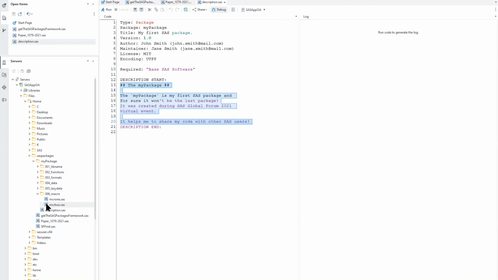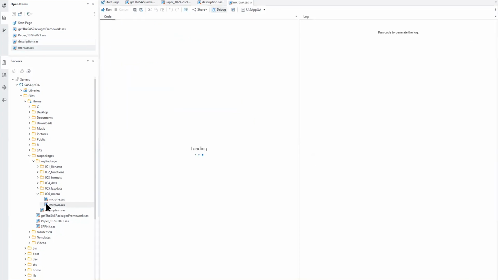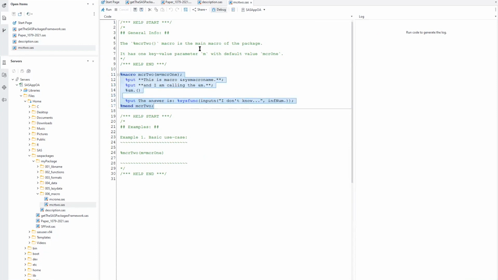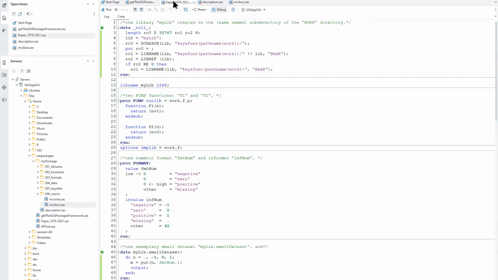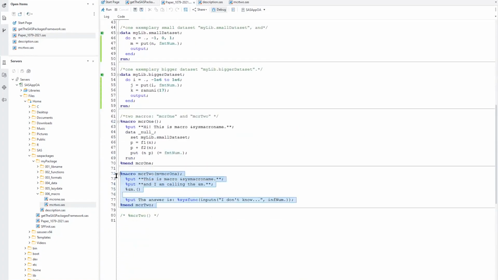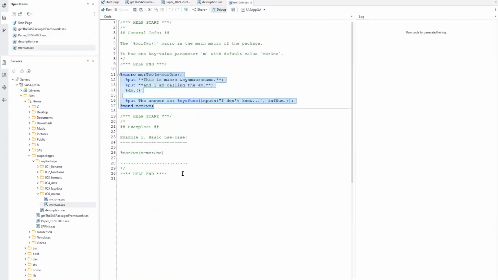Let's start with the macro 2 because I have prepared it for you over there. You can see that here's the code of the macro 2, and it is one-to-one copied from the one we saw in the code prepared for our exercise, the one here. And the code of the macro is surrounded by some additional comments. You can see them here and here. And those comments are surrounded by these help start, help end tags, which indicate where the text of the help information for the given object starts and ends.